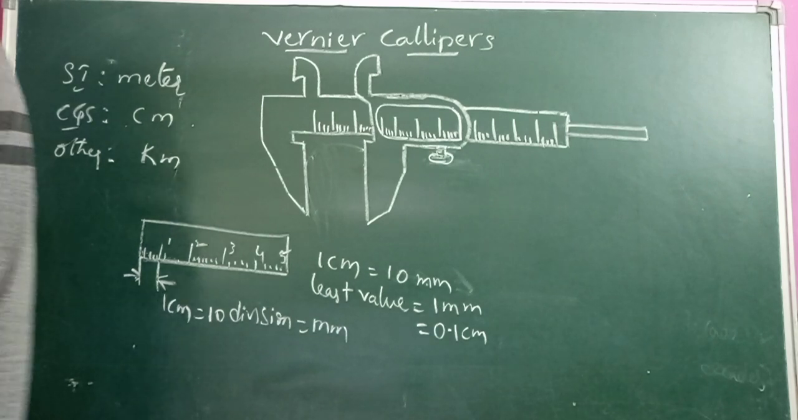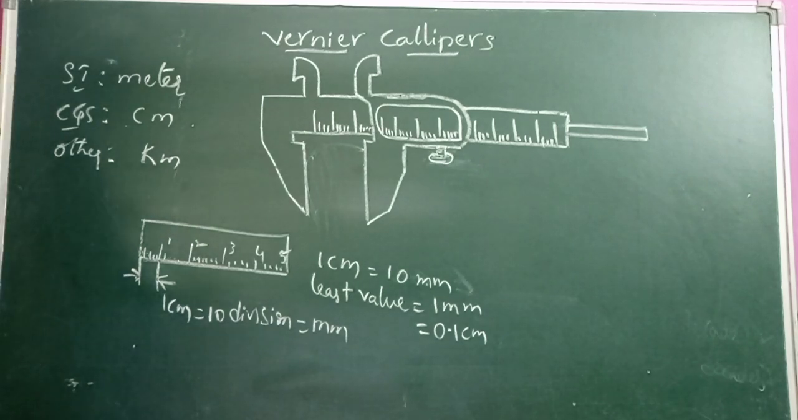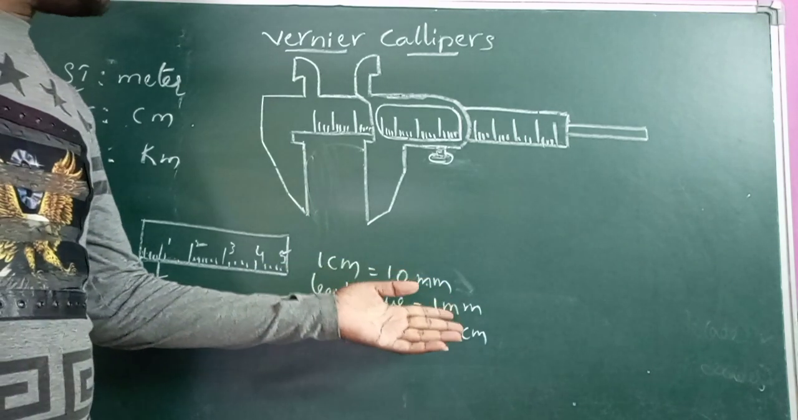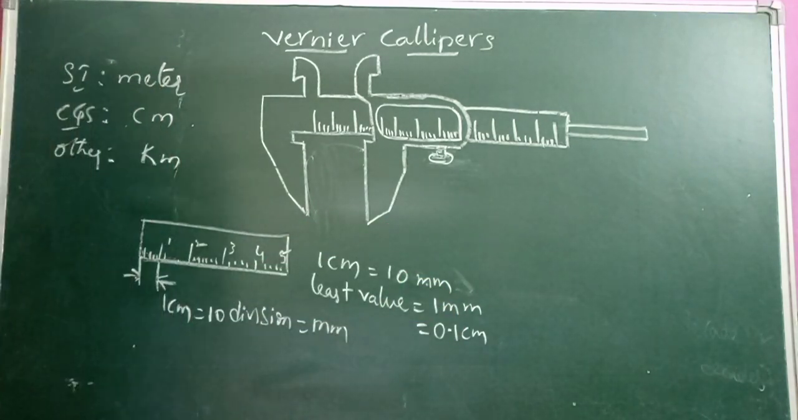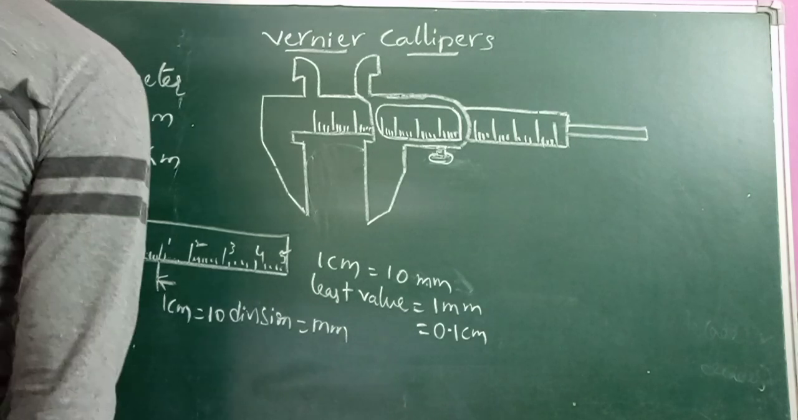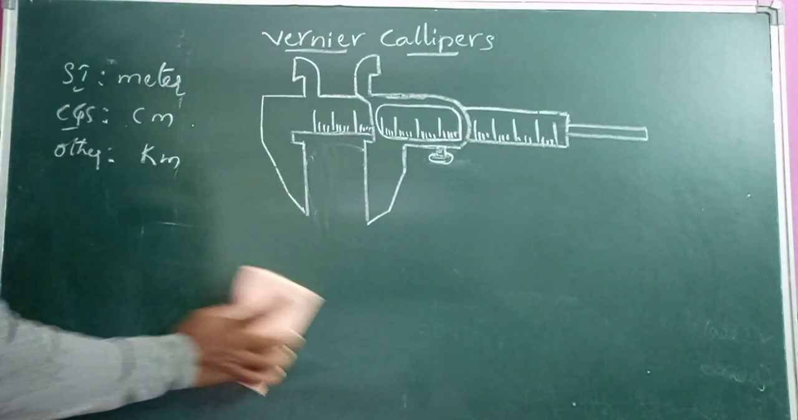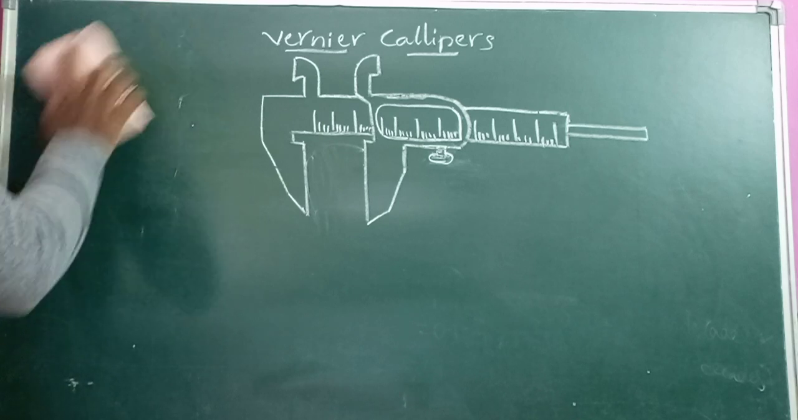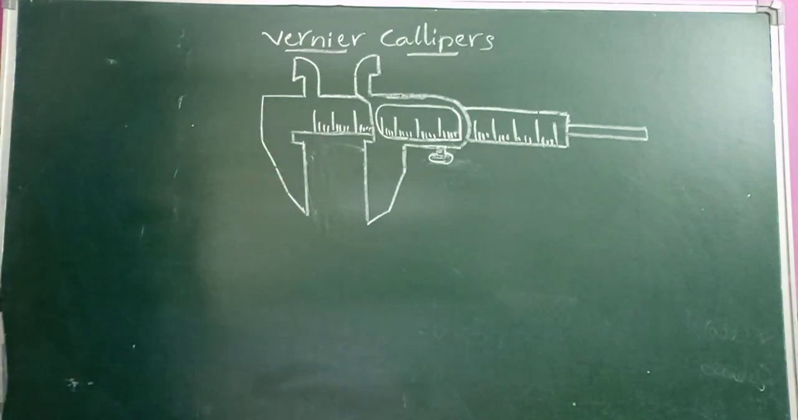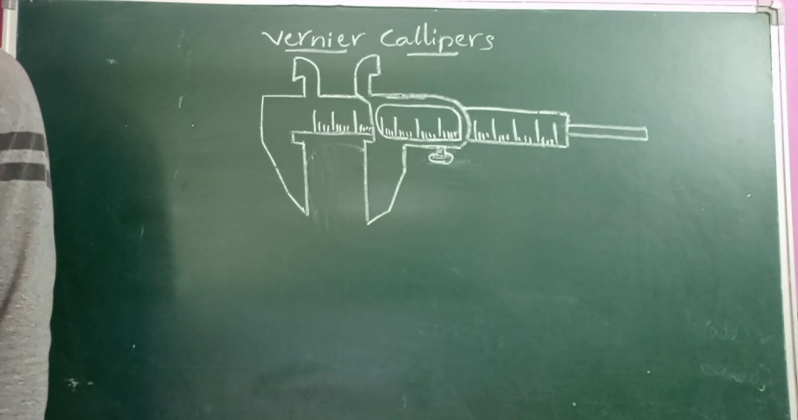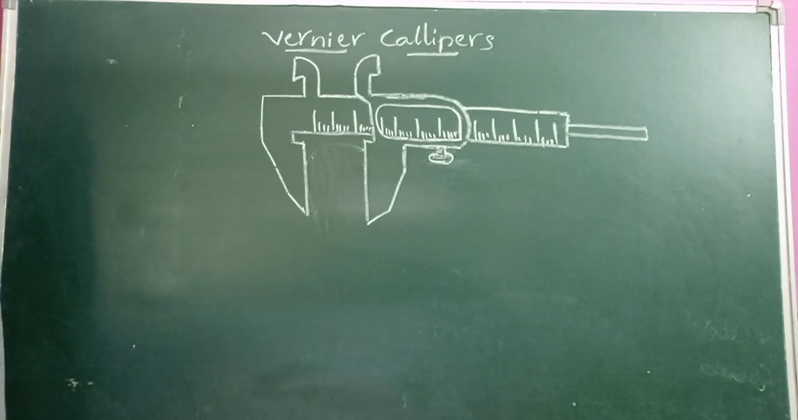Okay, children. But can we measure a least value which is less than 1 millimeter? Yes, it is possible. We can measure a least value smaller than 1 millimeter by the device known as the vernier calipers.